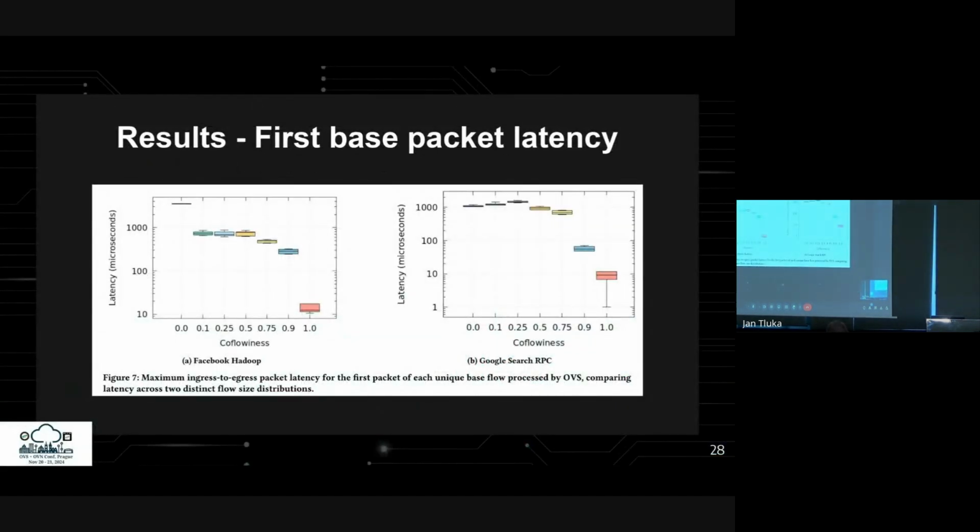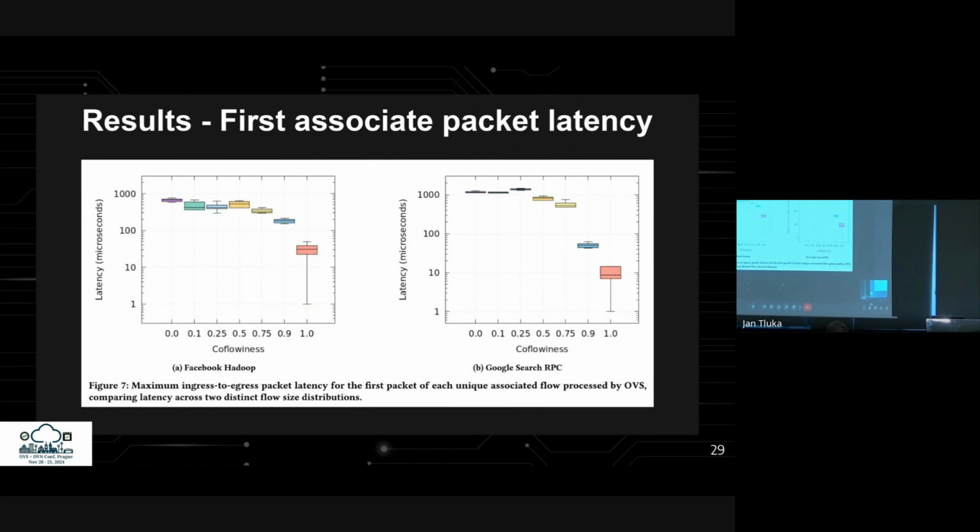Here we see the results for the first packet of each base flow. Each box plot represents a specific co-flowiness configuration on the x-axis, with latency on the y-axis. As we study the figures, we can see that increasing co-flowiness generally reduces latency. This happens because OVS handles fewer associated flows, as base flows aren't preloaded. Notably, the Facebook trace shows a clearer trend and consistently lower latencies compared to the more bursty Google trace. There are also a few anomalies, which we'll address later.